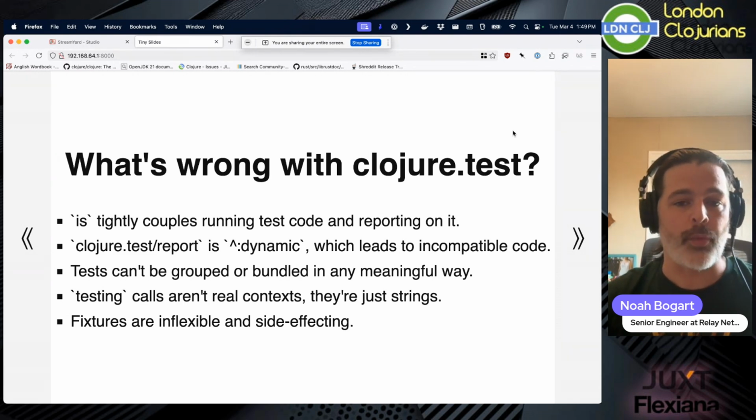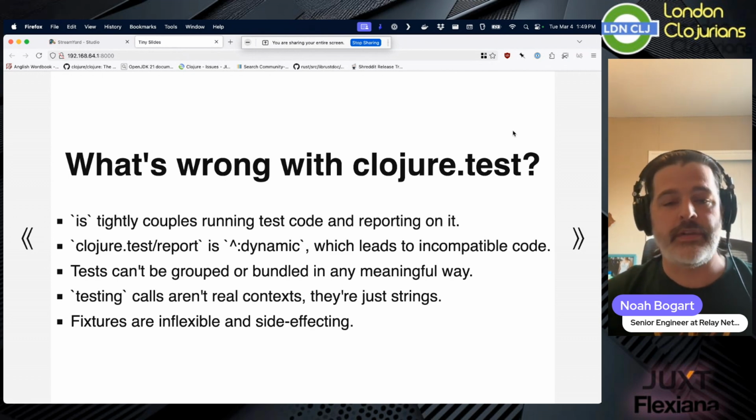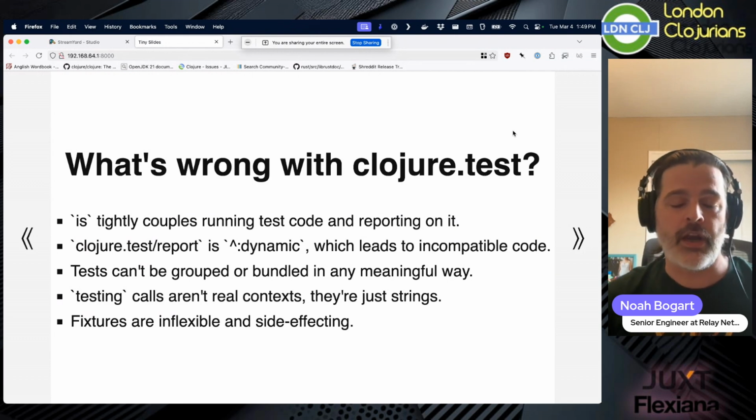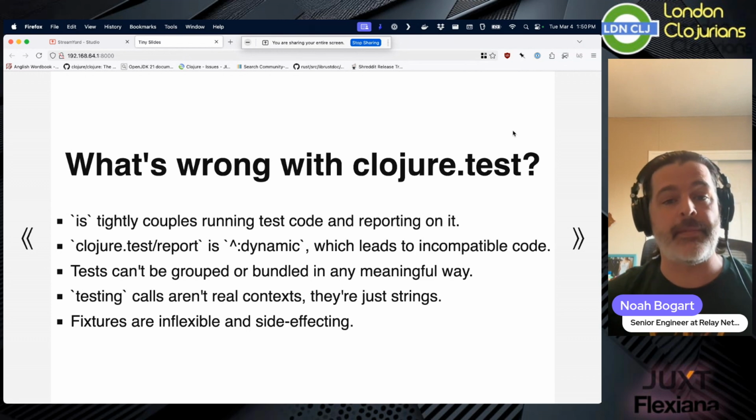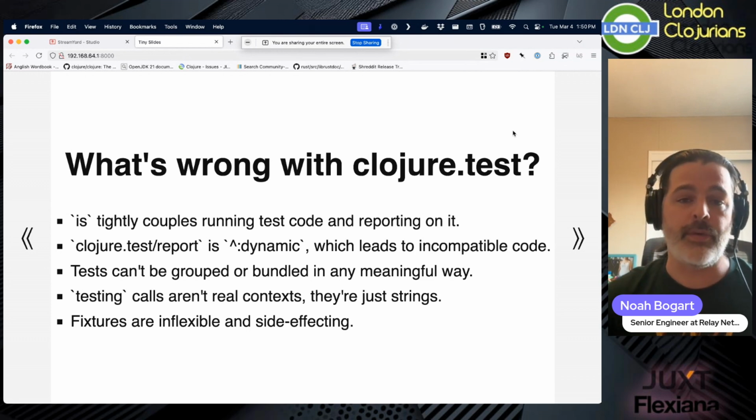Testing blocks aren't real contexts. They're just strings. They're just dynamically held strings. And so as assertions are happening, it's just grabbing the contents of the list in the dynamic variable testing or testing contexts or whatever it's called, which means that you can't select them, you can't skip them, you can't merge them, you can't do anything with them. All they are is dynamic strings.